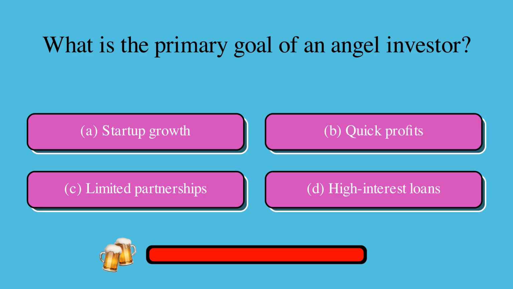What is the primary goal of an angel investor? Is it A, startup growth, B, quick profits, C, limited partnerships, or D, high-interest loans? The correct answer is A, startup growth.